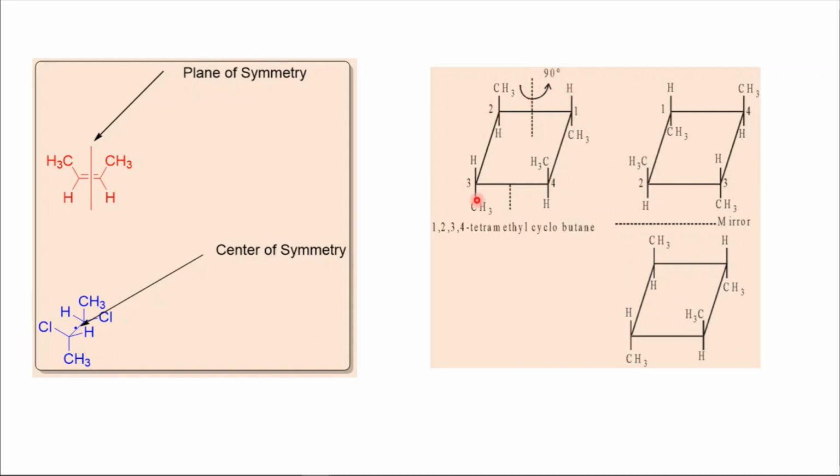It is simple. After rotating, you put a plane perpendicular to the molecule, that plane is perpendicular to that axis and an identical structure results. Okay, it means that this molecule passes the alternating axis of symmetry.